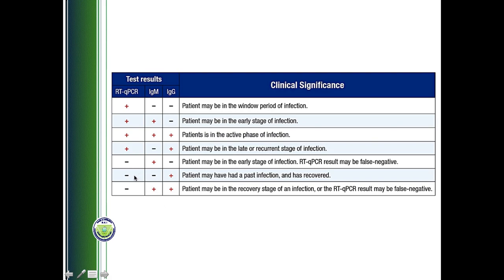Now, the penultimate example, second from the last: if a person is having only IgG, no IgM and no RNA, then it means that the person has recovered from the disease and is now immune against the disease. So these are the different clinical significance of detection of different types of analytes in the coronavirus diagnosis. So to summarize, there are two approaches to the coronavirus diagnosis: either direct RNA diagnosis by RT-PCR or the antibody diagnosis by different point of